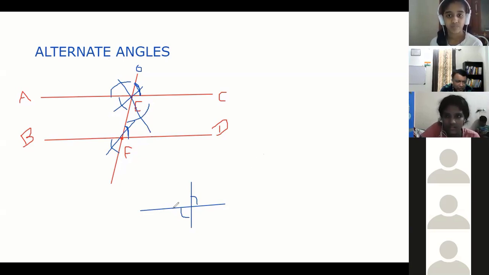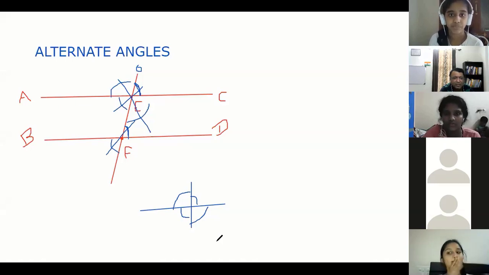Sir? Vertical opposite will be this and this. Yes, please ask me. I am not clear on complementary and supplementary. Complementary means the sum of two angles is 90. Supplementary means the sum of two angles is 180. Okay, sir. That's it. Thank you.